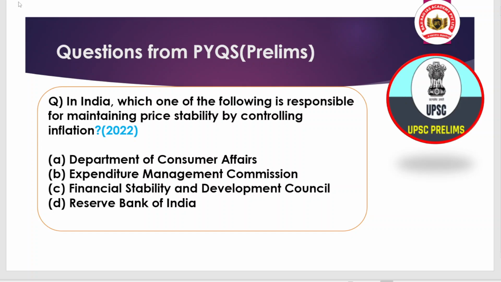So in India, who decides or who controls the inflation? You have to answer this question. It is very easy if you are well aware, otherwise it will be difficult to answer. So wait until the end for the answer. The options are: first, Department of Consumer Affairs; second, Expenditure Management Commission; third, Financial Stability and Development Council; and the fourth, RBI.